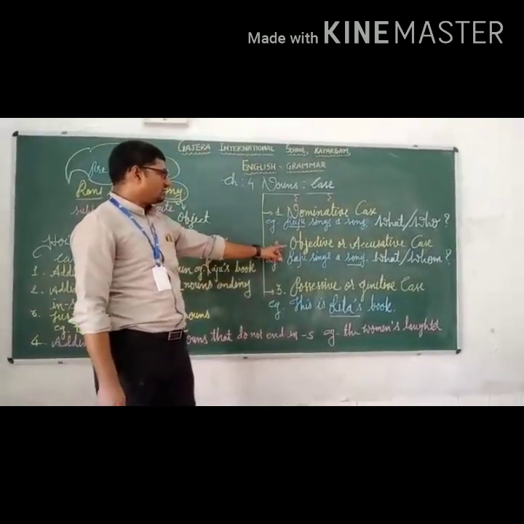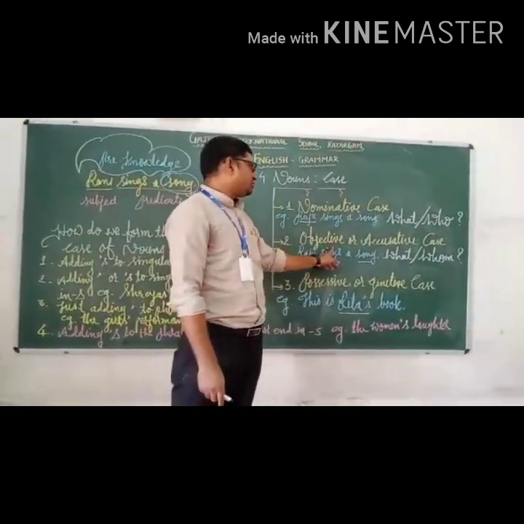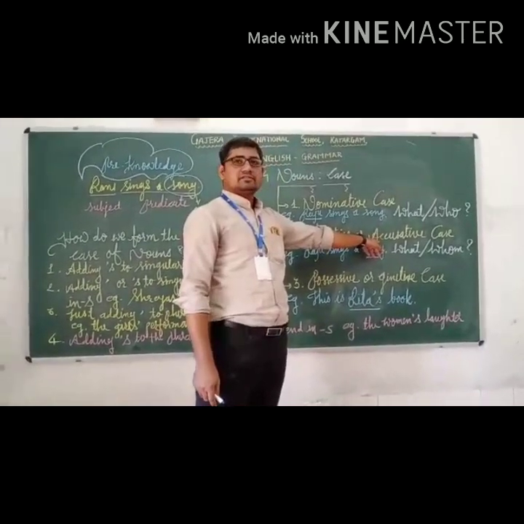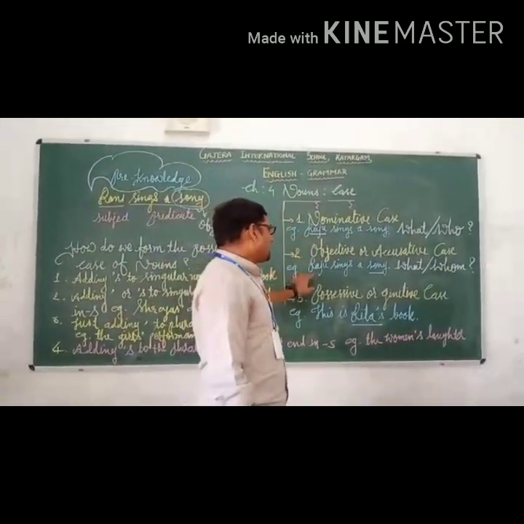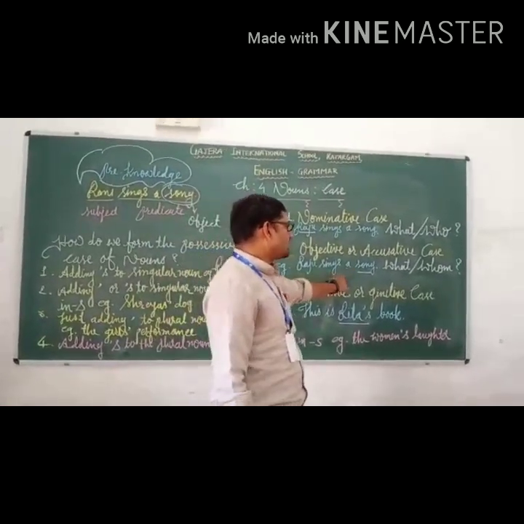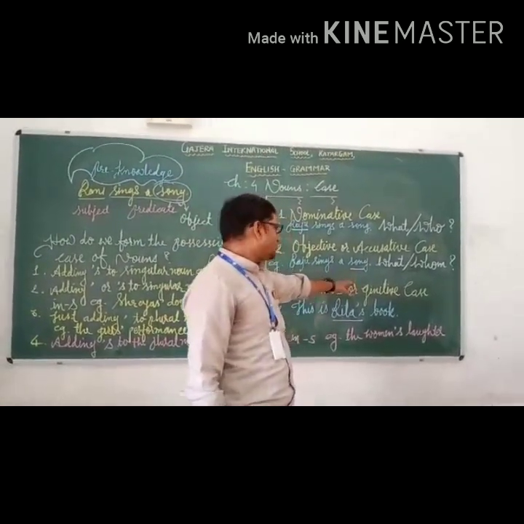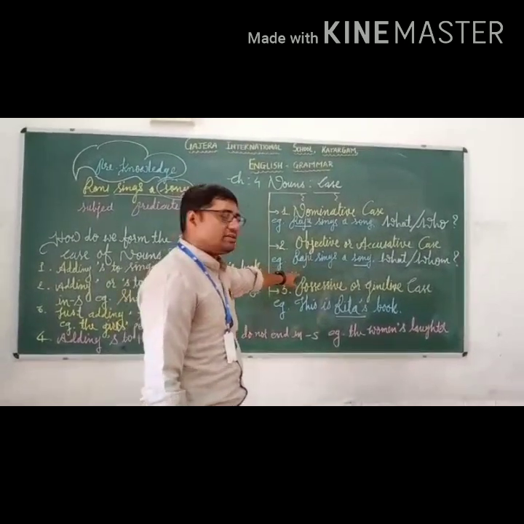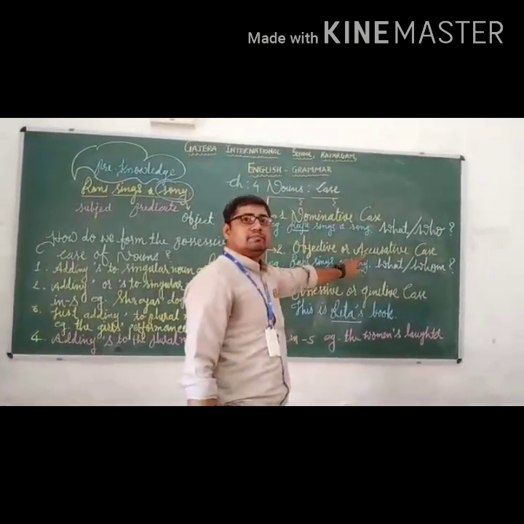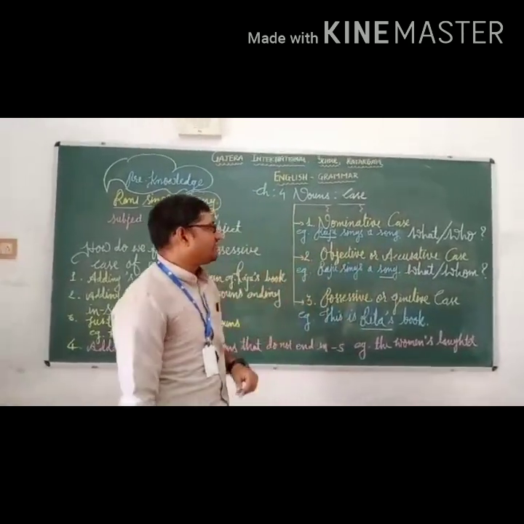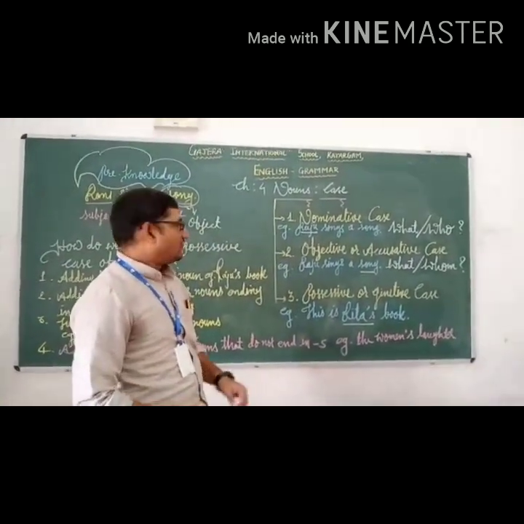The same with second number, objective case or accusative case. It is also known as accusative case. Same example I have kept here. Raju sings a song. In this statement, once again, Raju is the nominative or subjective case. Sings a song, it's the whole predicate part. But we have to identify the object.